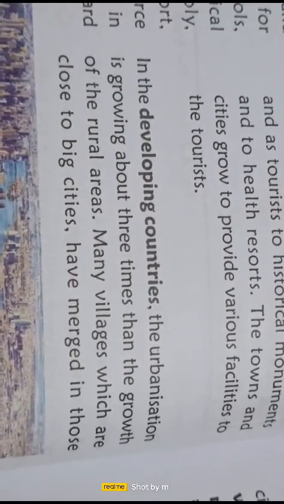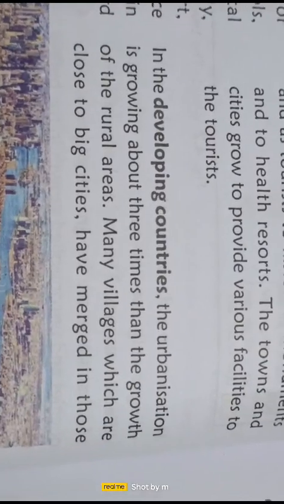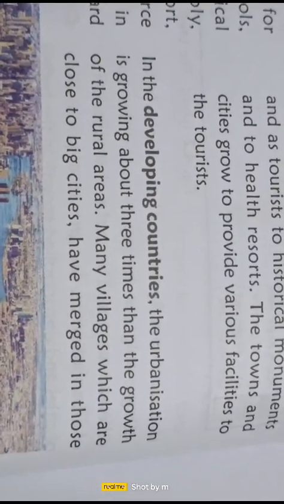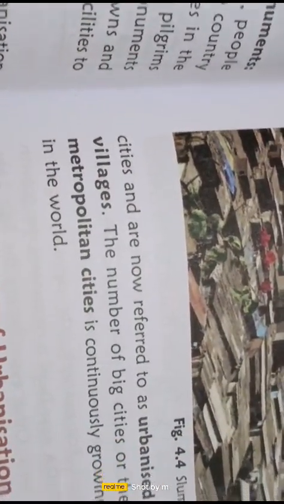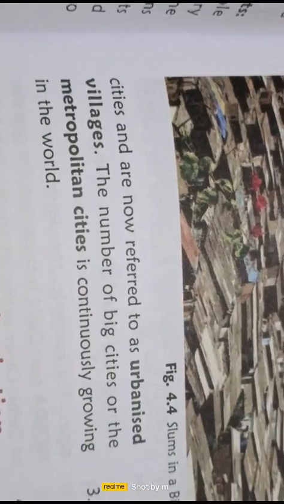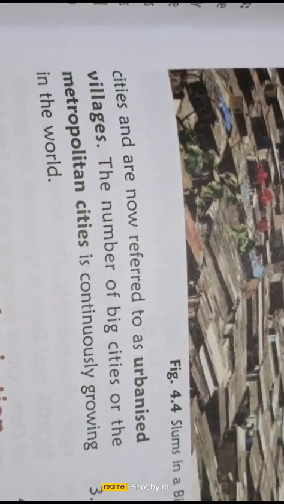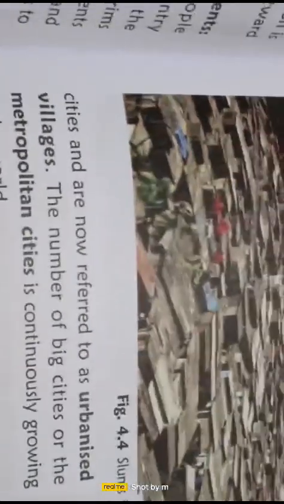In developing countries, urbanization is growing about 3 times faster than the natural growth of rural areas. Many villages which are close to big cities have emerged, and those are now referred to as urbanized villages. The number of big cities or metropolitan cities is continuously growing in the whole world.